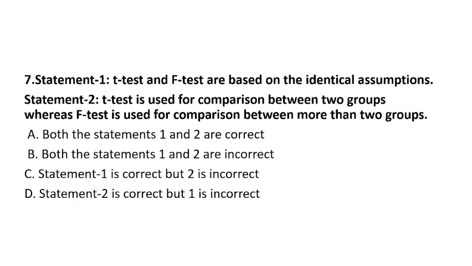Then if you check statement 2, T-test is used for comparison between two groups. This is correct. And F-test is used for comparison between more than two groups. When you have to compare more than two groups, we use F-test, and whenever comparison is limited to two groups, we use T-test. So both the statements are correct.